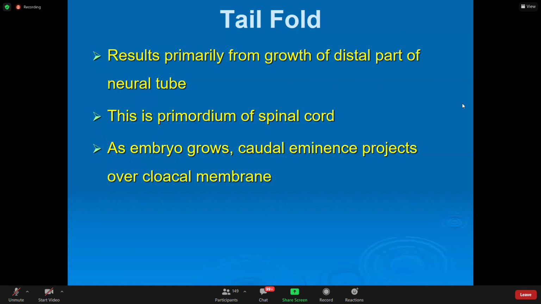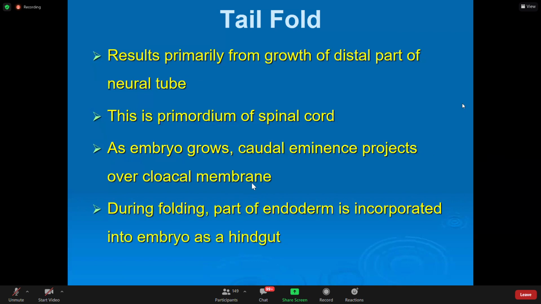Likewise, caudally towards the tail region, there will be the lower part of the neural tube, which is spinal cord, and cloacal membrane. During folding, part of the endoderm is incorporated into the embryo as hindgut. हमने देखा foregut बनता है due to head folding. ऑब्वियसली due to tail folding जो बनेगा, yolk sac का पार्ट नीचे से भी ऊपर की तरफ आएगा, and that will form what is called as hindgut.